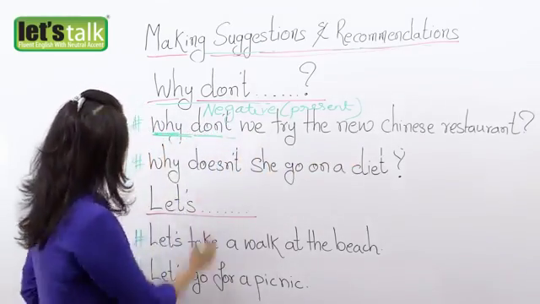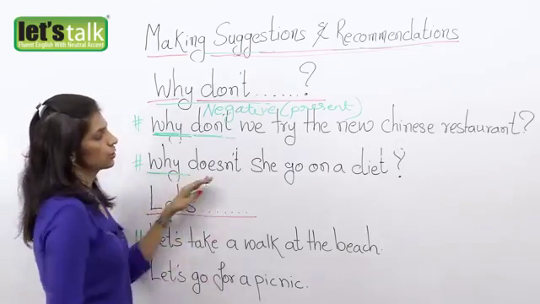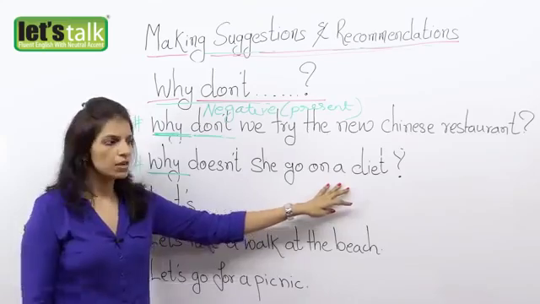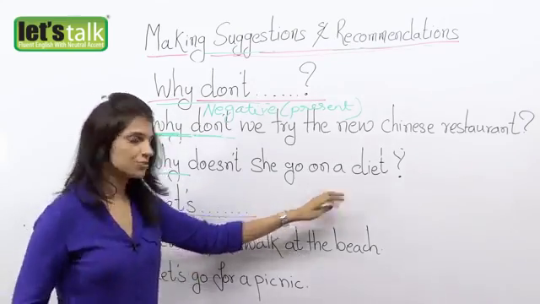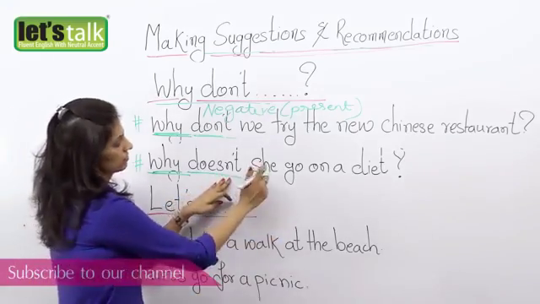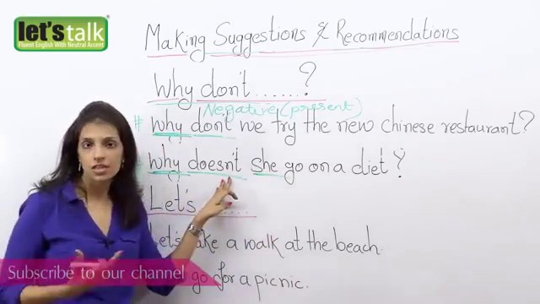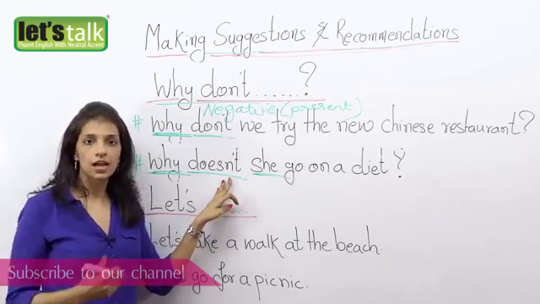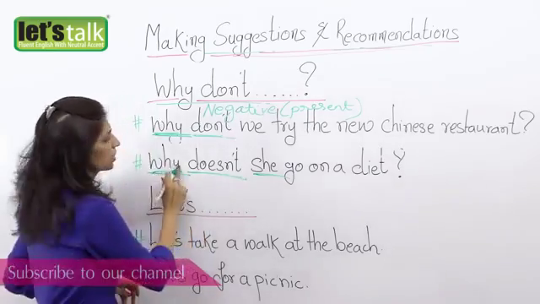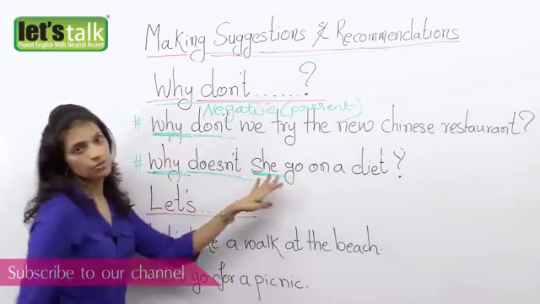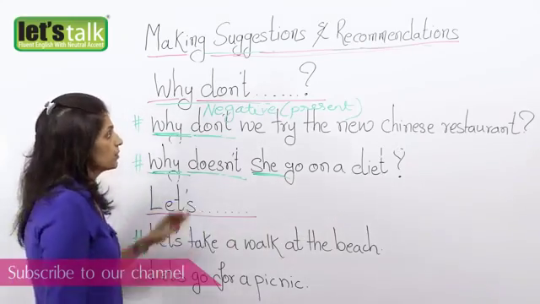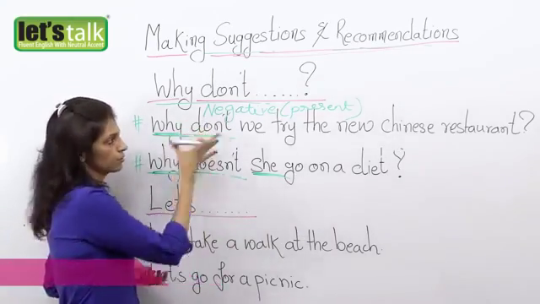Okay, in my next example, why doesn't she go on a diet? Well, my friend has put on a lot of weight, and she's cribbing all the time. So I say, why don't you go on a diet? Yeah, I'm making her a suggestion. Now why doesn't? Because it's the third person, for which we always use does or doesn't. He, she, it doesn't. I, you don't. We, they don't. So because I'm talking about a third person who's my friend, I say, why doesn't she go on a diet? Okay. Now please remember, you can even use how about or what about.